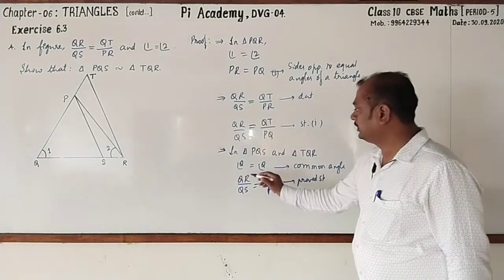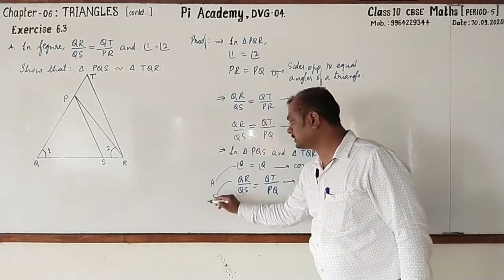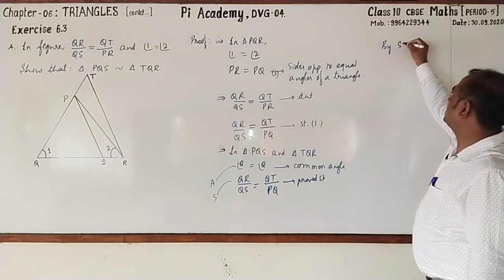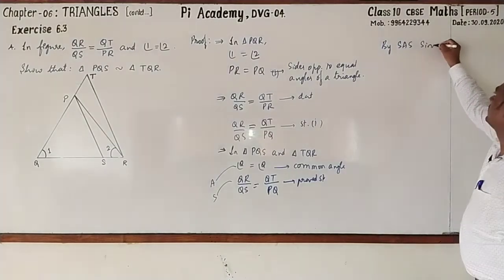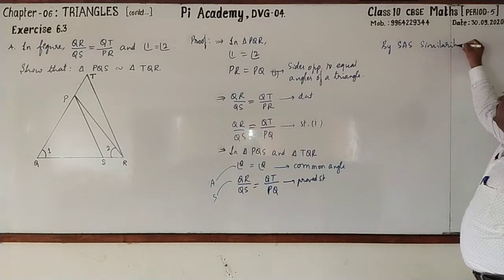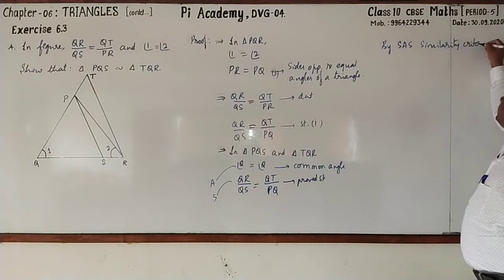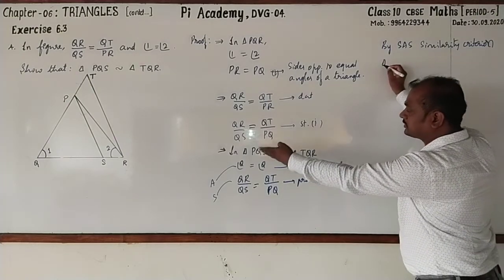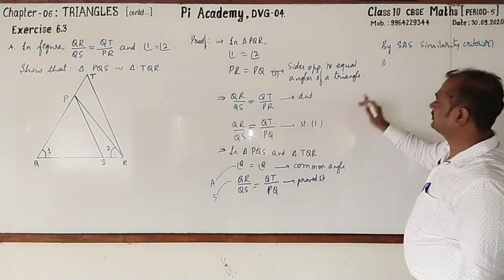Next, here this is angle, these are the sides. By SAS similarity criterion, triangle TQR is similar to PQS.